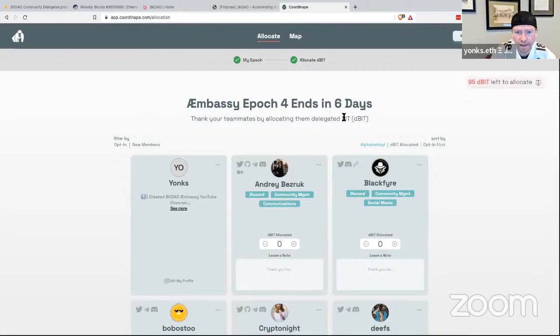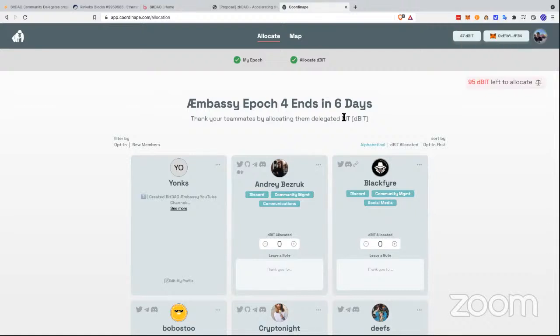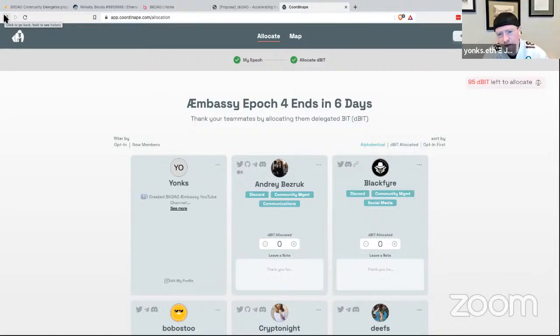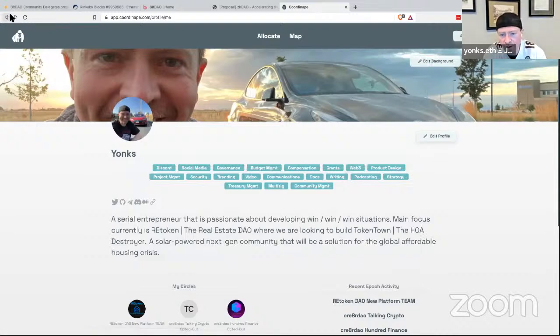Does that answer things for you there, Amy? Yeah. So I guess once I get in, I'll know the step-by-step on how to accumulate those bits and then be able to vote, right? Yeah, correct. Just like you've been doing Coordinate there at Retoken, it's a similar process. Here we right now are doing it on a bi-weekly basis, and who knows if that will change in the future, but that's what we adjusted to fairly recently.